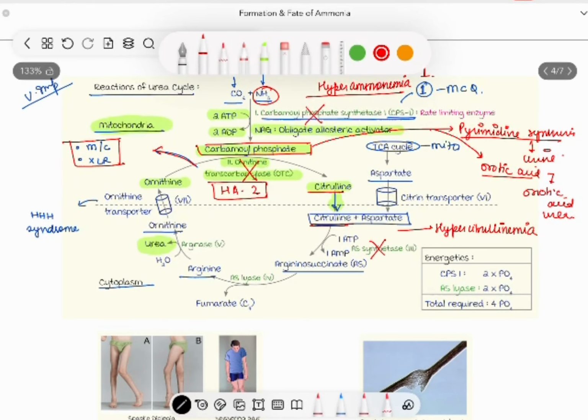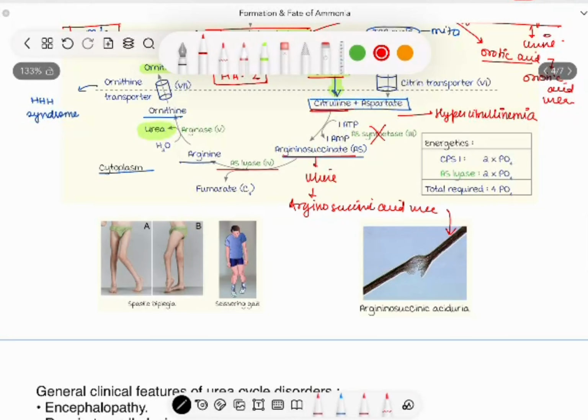But if there is deficiency of argininosuccinate lyase, argininosuccinate cannot be broken down to arginine and there is accumulation of argininosuccinic acid. This is excreted into urine, resulting in argininosuccinic aciduria. This defect is characterized by this form of hair called trichorrhexis nodosa.